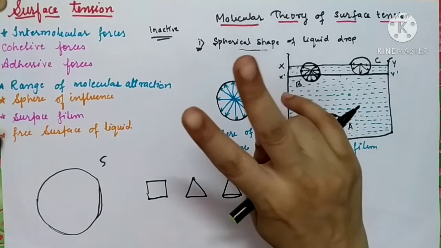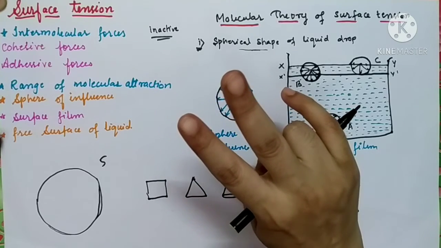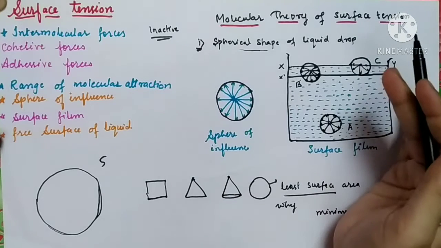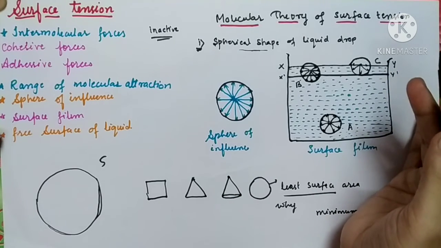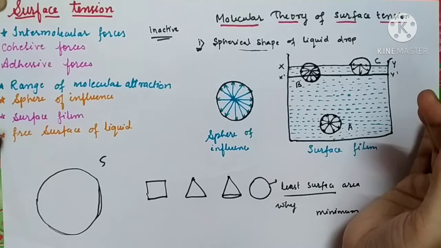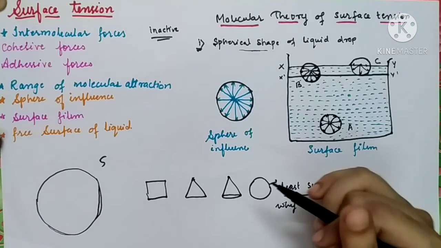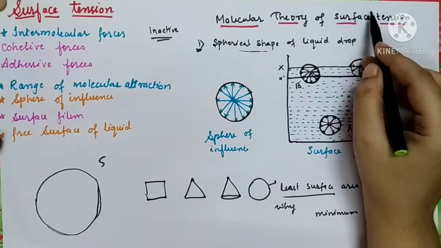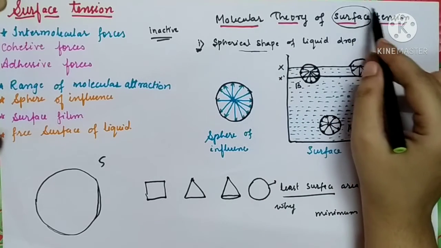These are the two facts that we have to take into account while answering this question, that why the liquid is minimizing its surface area. So the answer is given by the molecular theory of surface tension. Surface tension, we are going to define this term afterward.